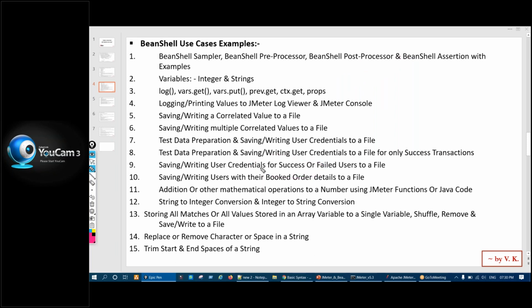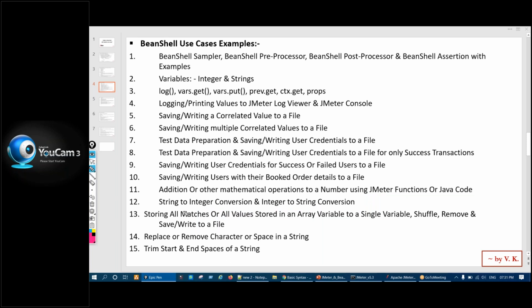If any user has booked an order, what order he has picked, what order ID has been generated, how can we print that to a file, right? Then how to do any mathematical operation using a JMeter function or Java code, that will be another example. Then string to integer conversion and integer to string conversion, this example, because this is a very important thing when we deal with any integer data and any string data. Okay.